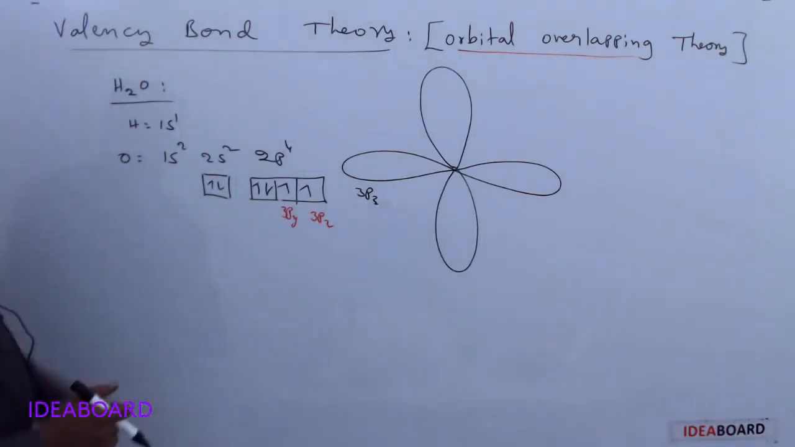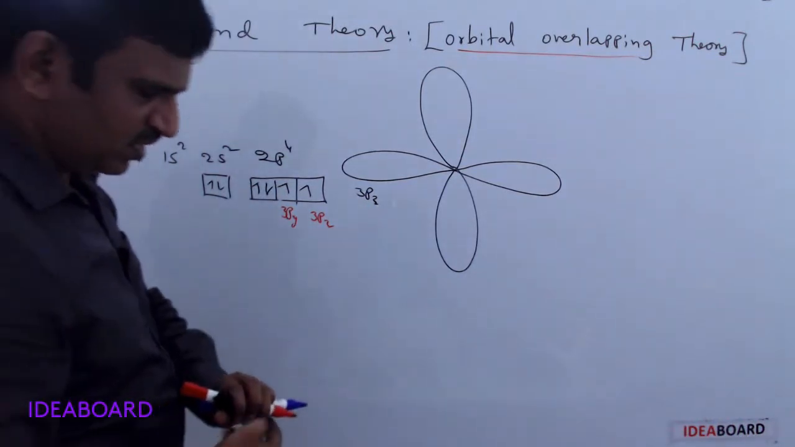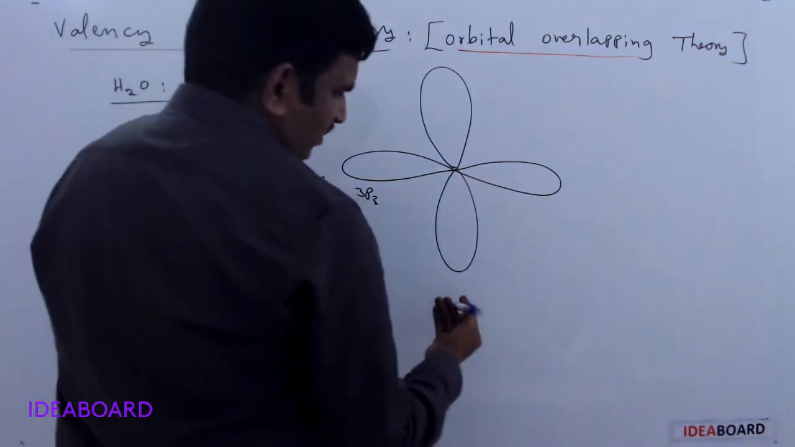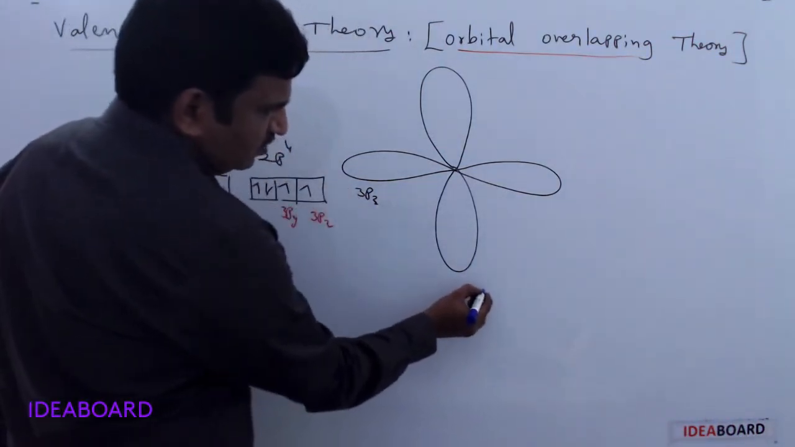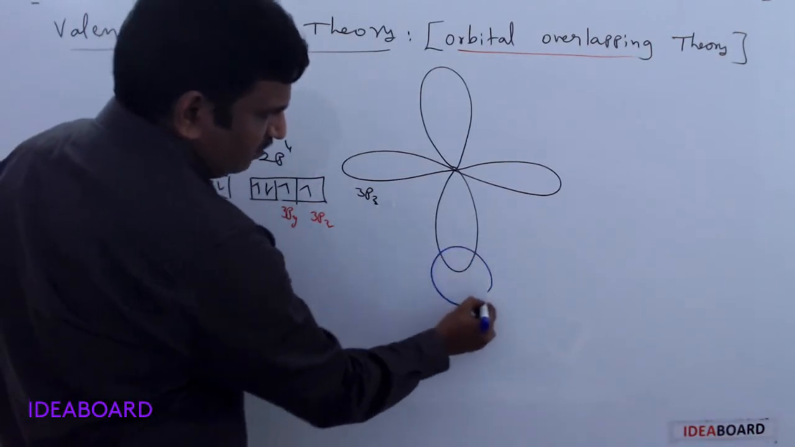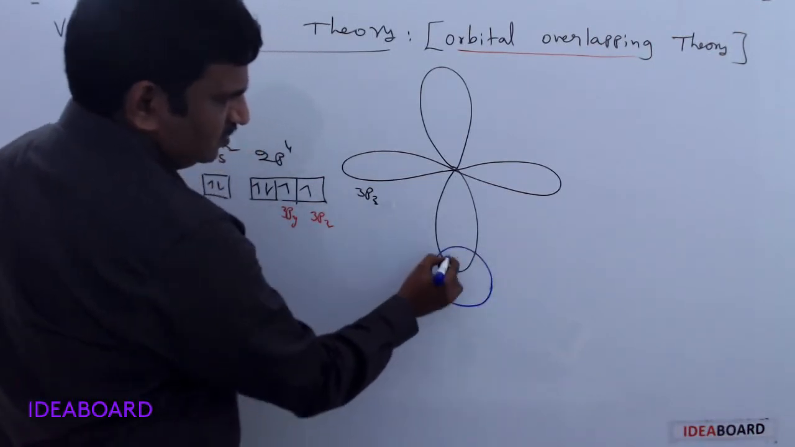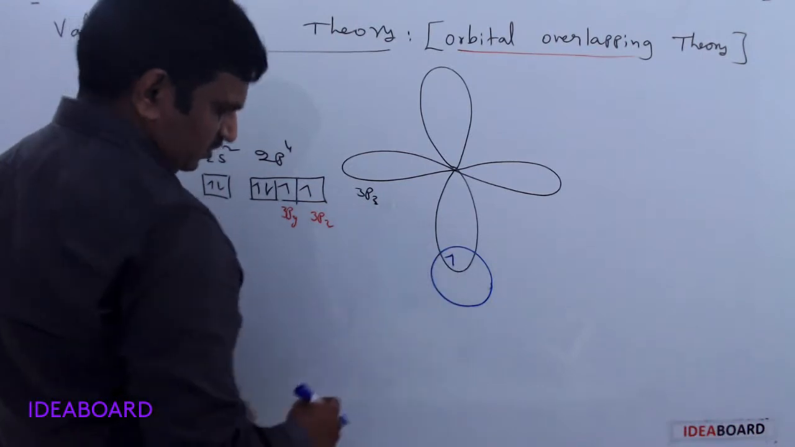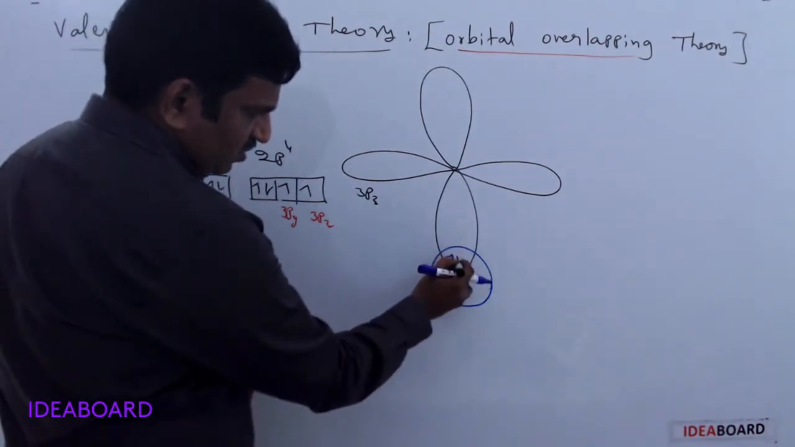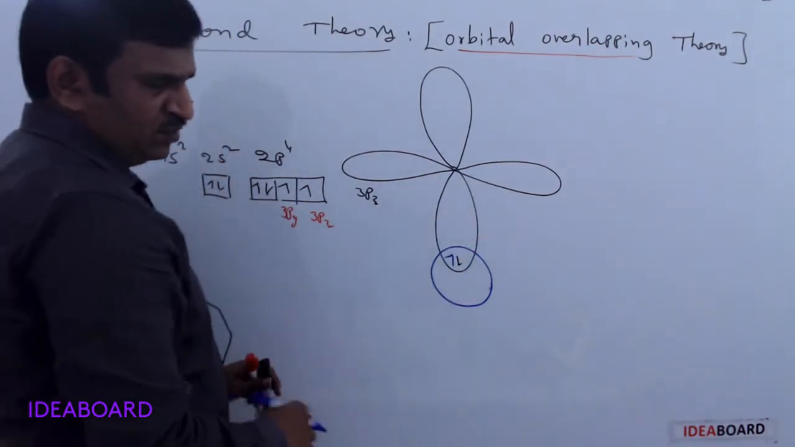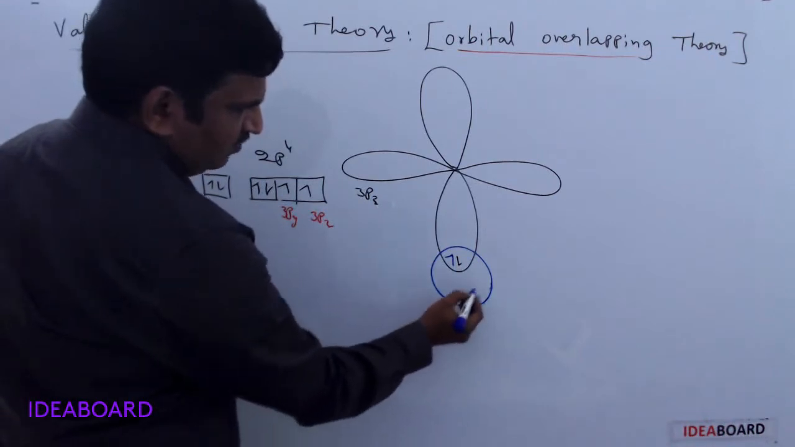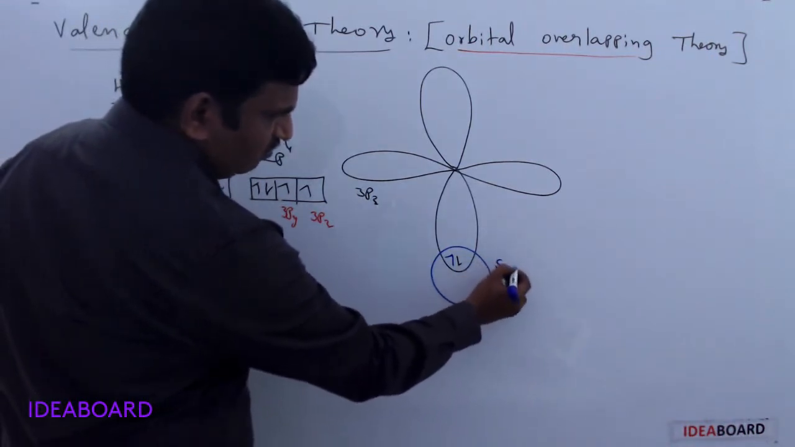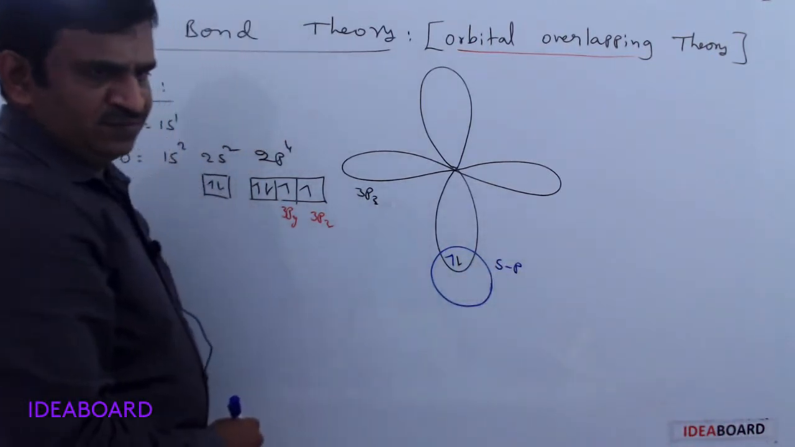How many hydrogens do we have? Two hydrogens. And each hydrogen contains a spherical shaped s orbital. Now I am writing the hydrogen atom, a spherical shaped s orbital, overlapping here and forming a bond with another electron from the oxygen. And here this is forming an s and p overlapping bond.